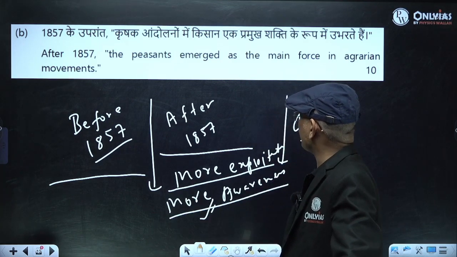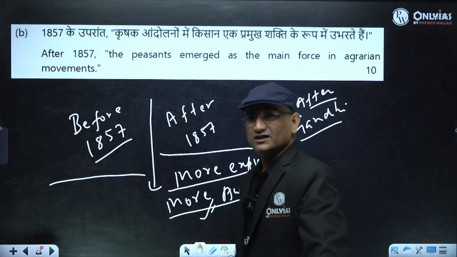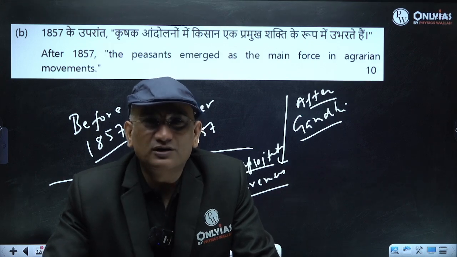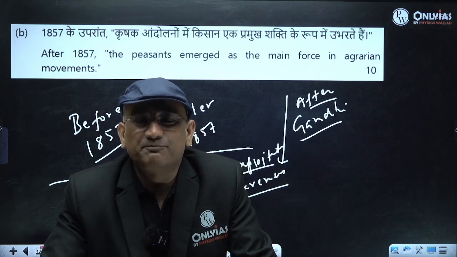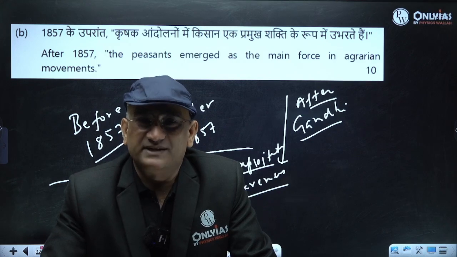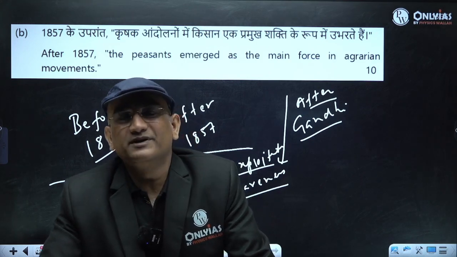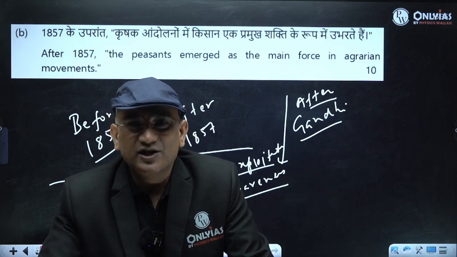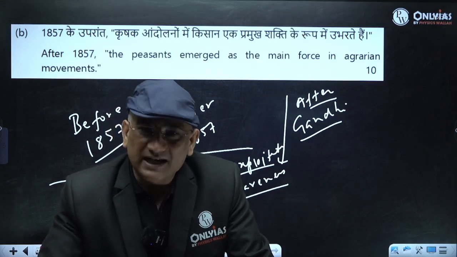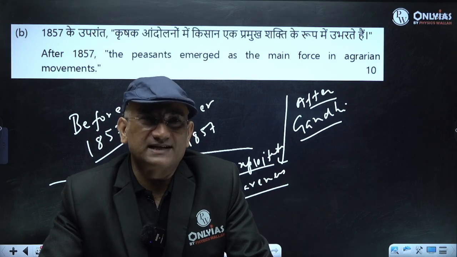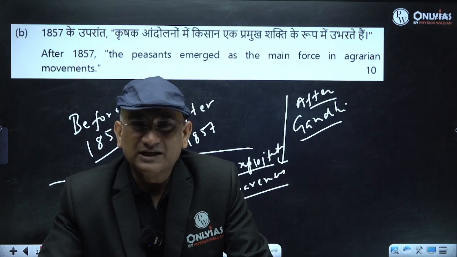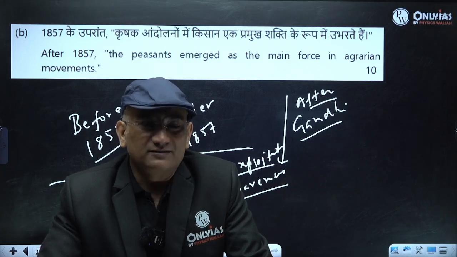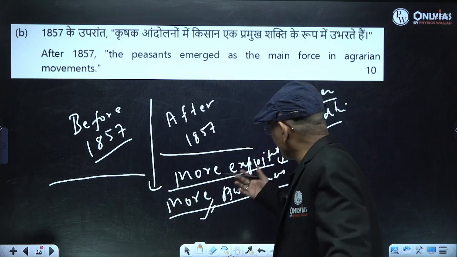And therefore, after 1857, you will see there were revolts like the Indigo revolt. You have revolt examples like Pabna. You have Deccan riots. Then you have some important peasant movements in Awadh, then in some other areas. So after 1857, the peasant emerged as the main force, right? Why? Because they were more aware, because they were more exploited, right?